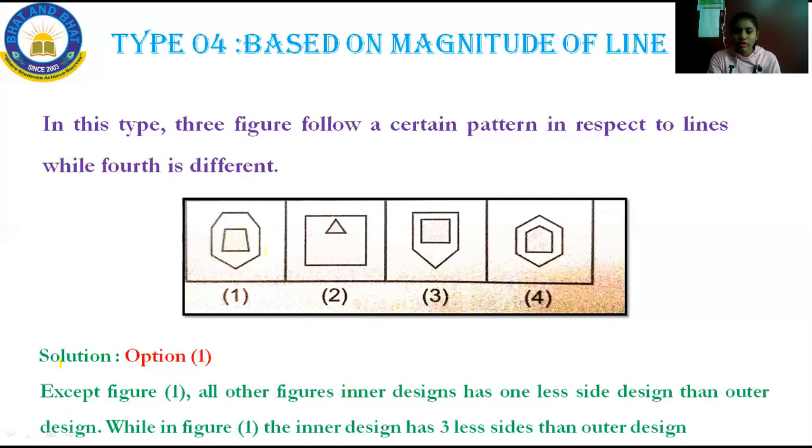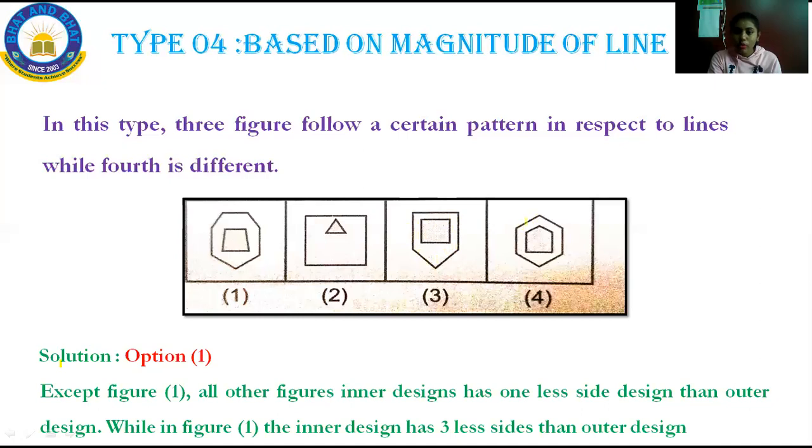Now come to figure number 2. Look here, the outer design has 1, 2, 3, 4, that is 4 sides, and the inner design has 1, 2, 3. It is having 3. Outer design 4, inner design 3. Now come to option 3. 1, 2, 3, 4, 5: outer design 5, inner design 1, 2, 3, 4. Inner design 4, outer design 5. Now come to option 4.